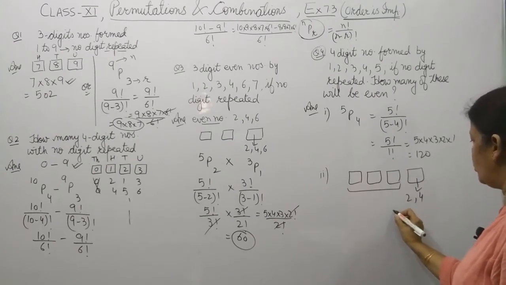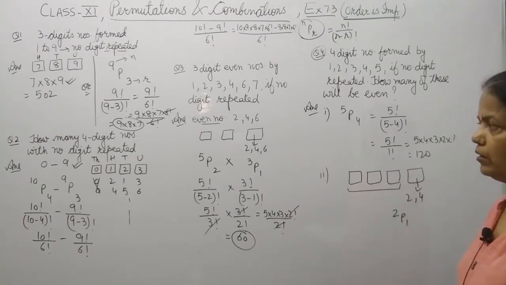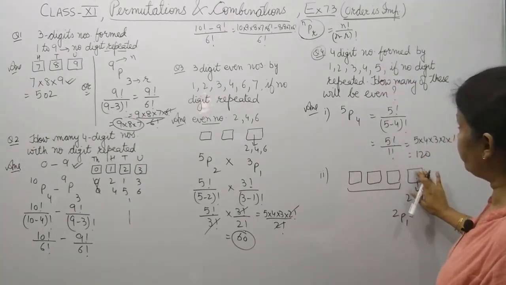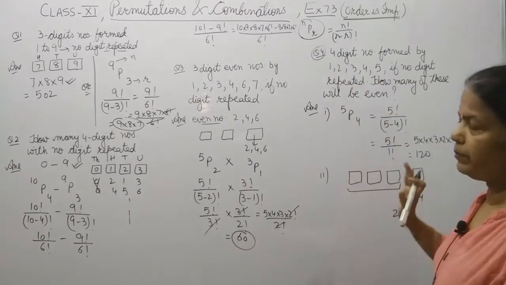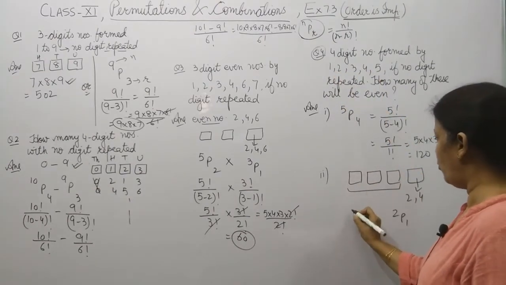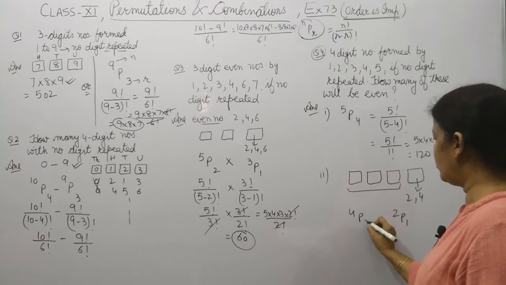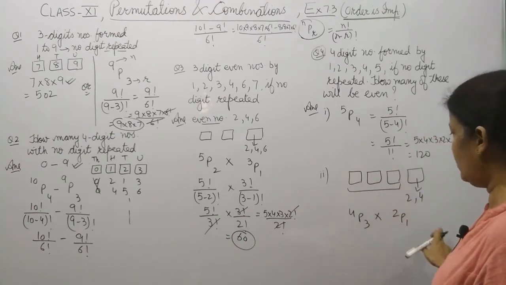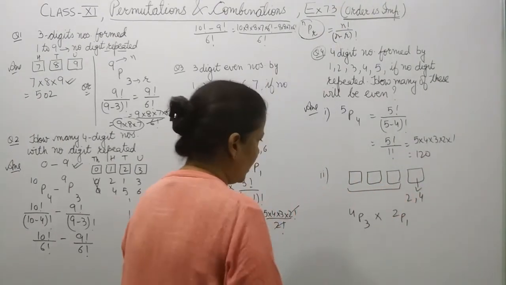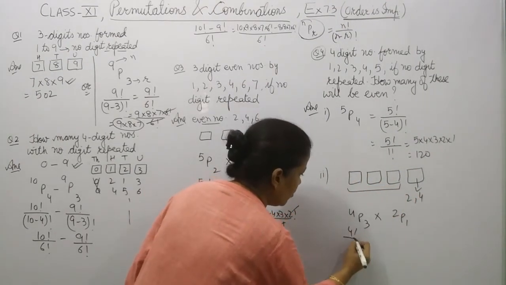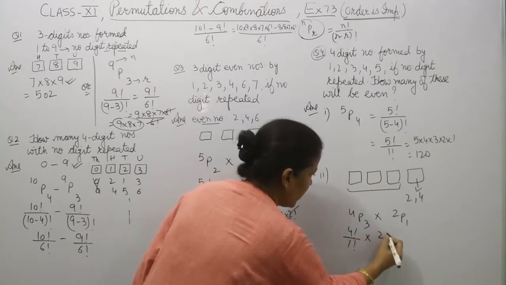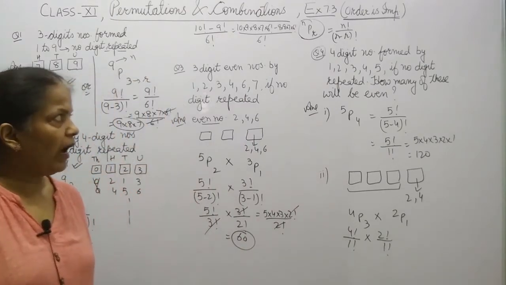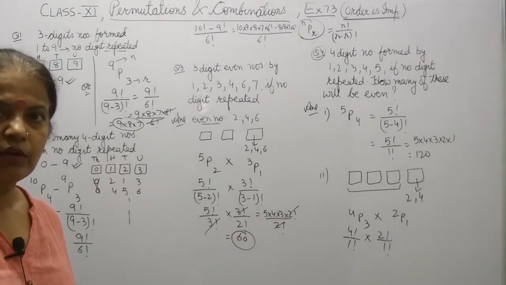Out of 2, any one you can take. Now one number will be shifted here. Now the leftover numbers will be 4. So out of 4, any 3 numbers you can take for this place and then solve it. It will come as 4 factorial upon 1 factorial multiplied by 2 factorial upon 1 factorial. Solve to get the answer. Now come to the next question.